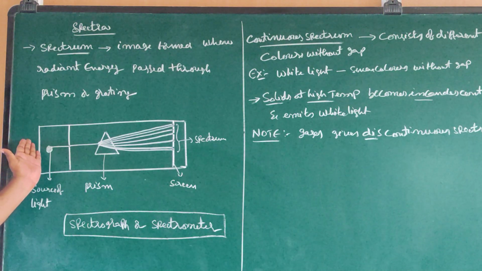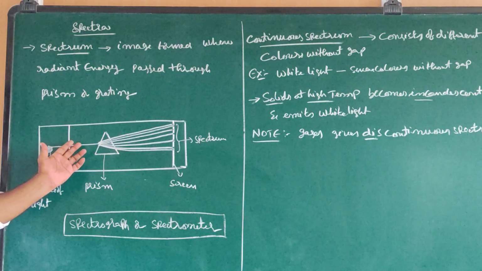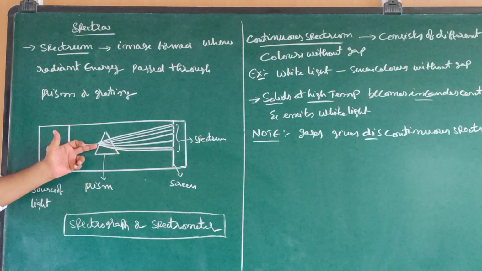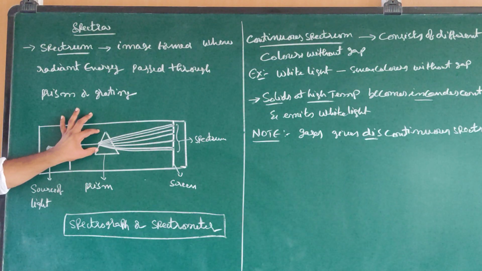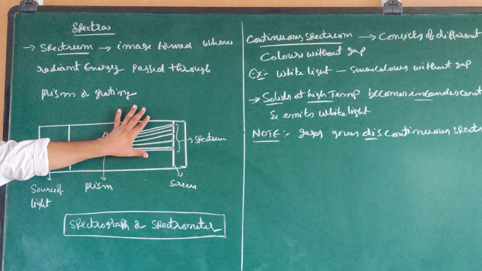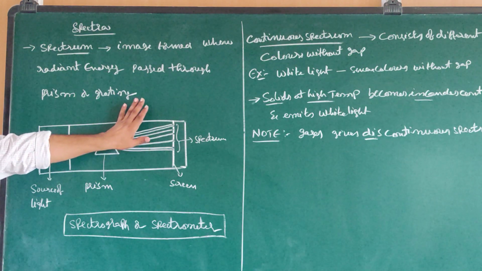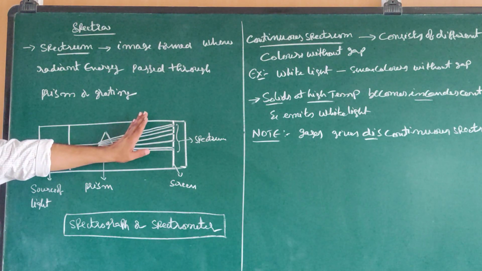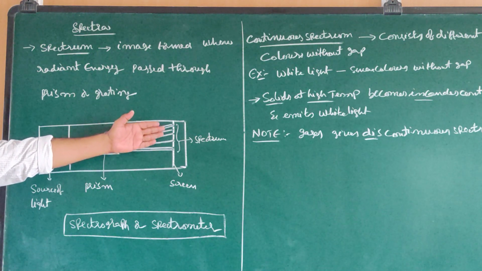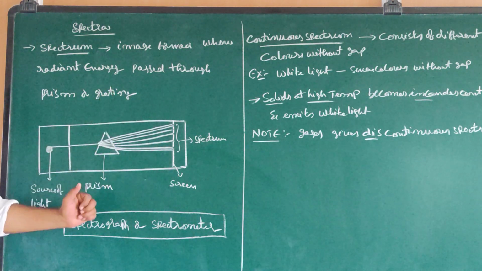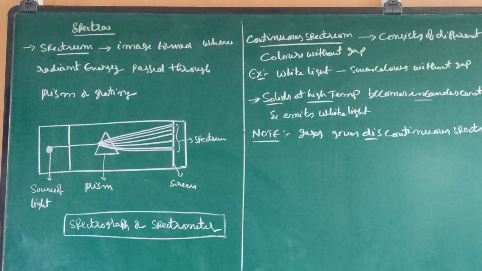After the passage of beam of light towards the prism, the radiant energy splits into different colors and different radiations, splits into different wavelengths. There is an image formed on the screen. This image is called as spectra.